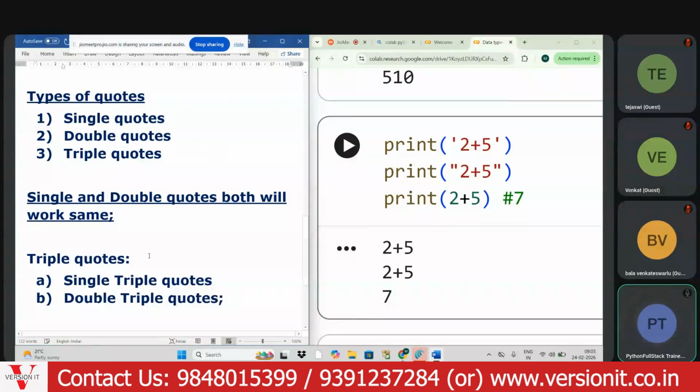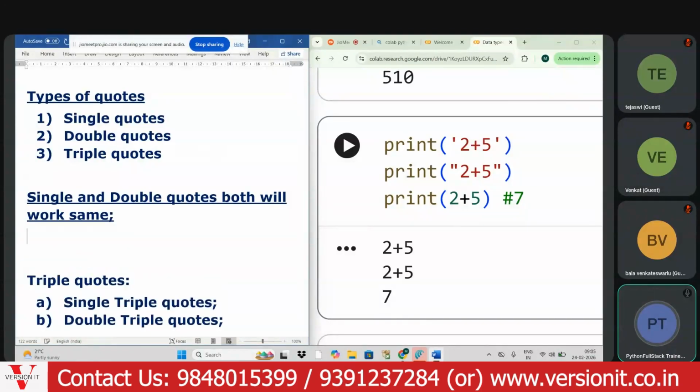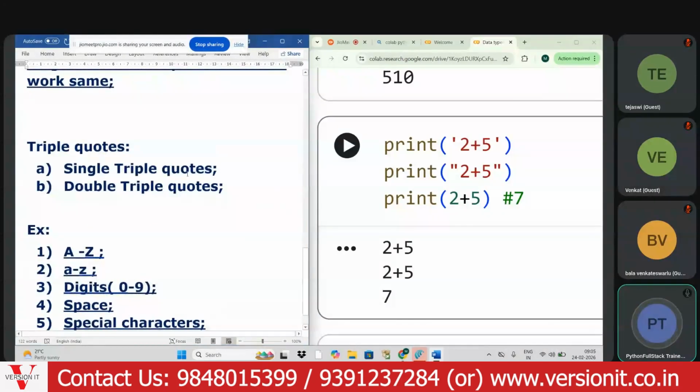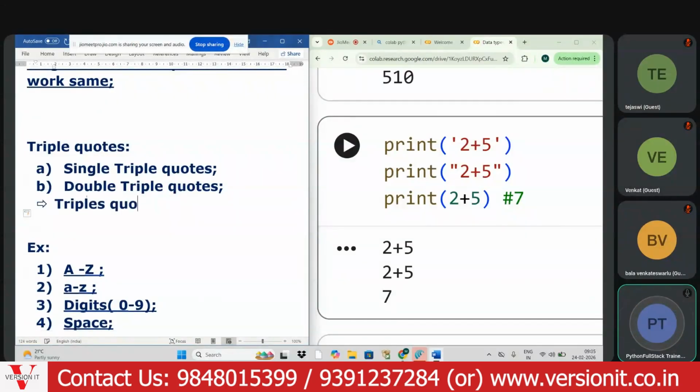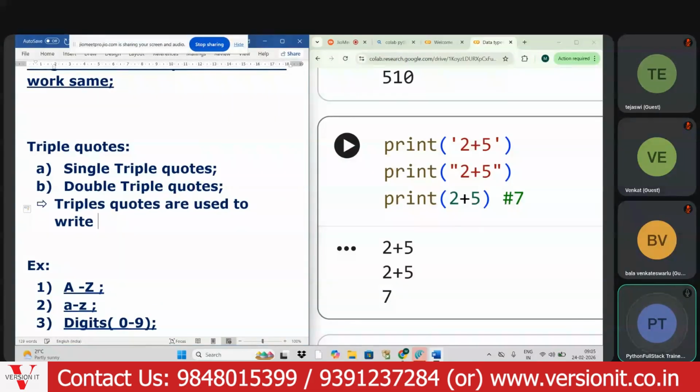So what is the use of the triple quotes? My dear aspirants, triple quotes are used to write multi-line strings.